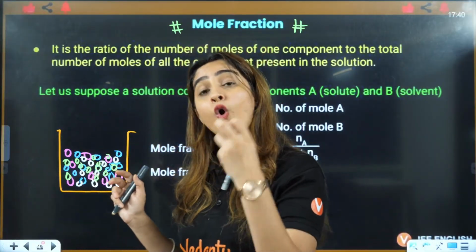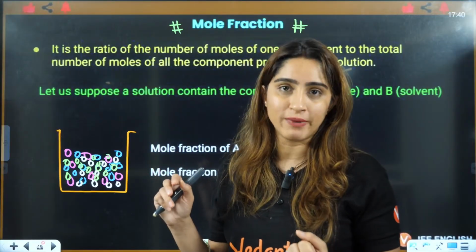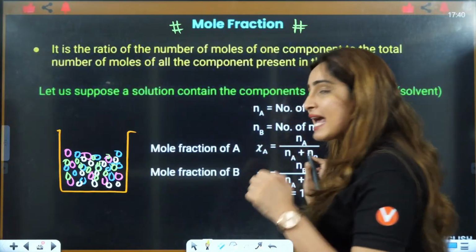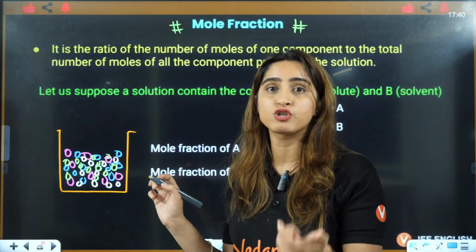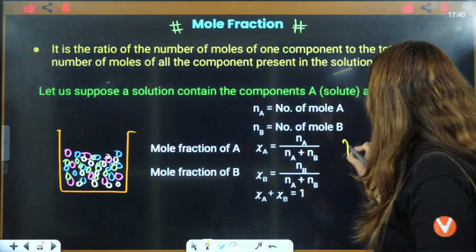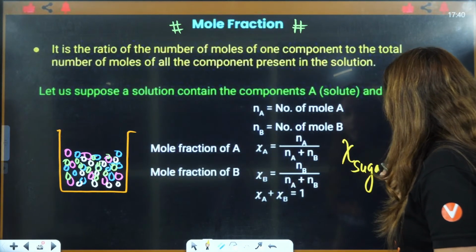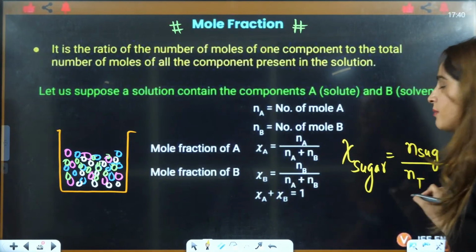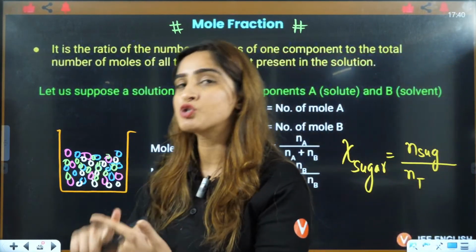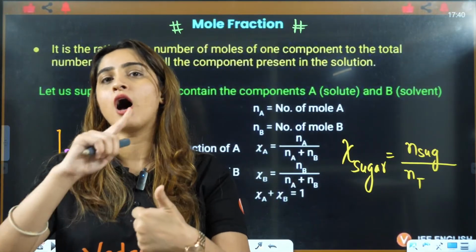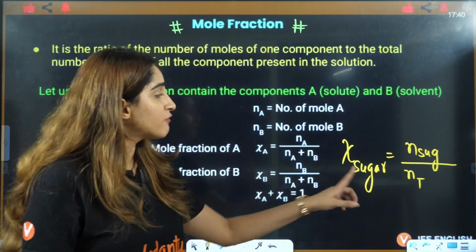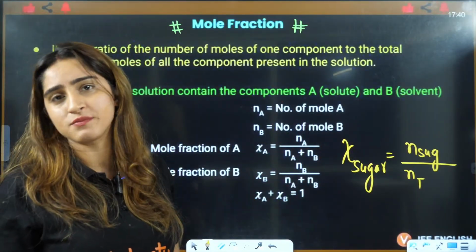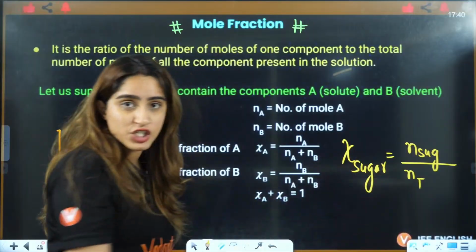So all these are the components of that mixture, right? In that mixture, if I want to know the mole fraction of sugar, then mole fraction of sugar is the number of moles of sugar divided by the total moles of sugar, salt, spices, soda, water, everything. That will be the total number of moles, and this is highly important. We will use this so many times, right? So that is the mole fraction.